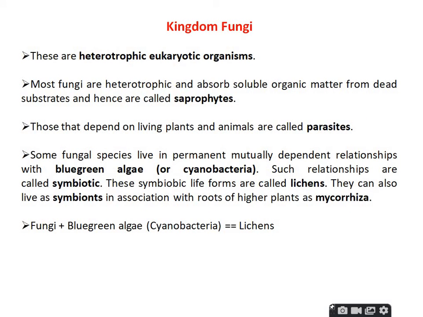Kingdom Fungi is heterotrophic in nature. Those that depend on living plants and animals are called parasites. For example, lichens are an association of blue green algae or cyanobacteria with fungi.